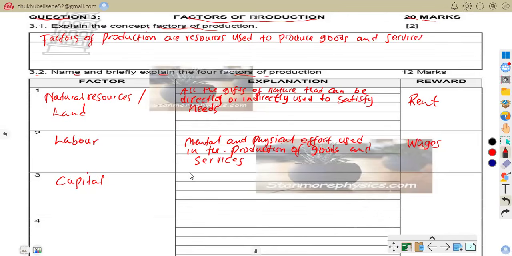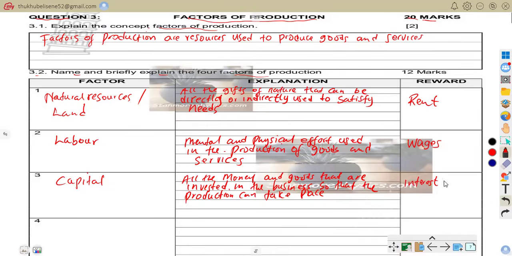So that is that. The reward for capital is interest. You're going to get interest on your capital invested.